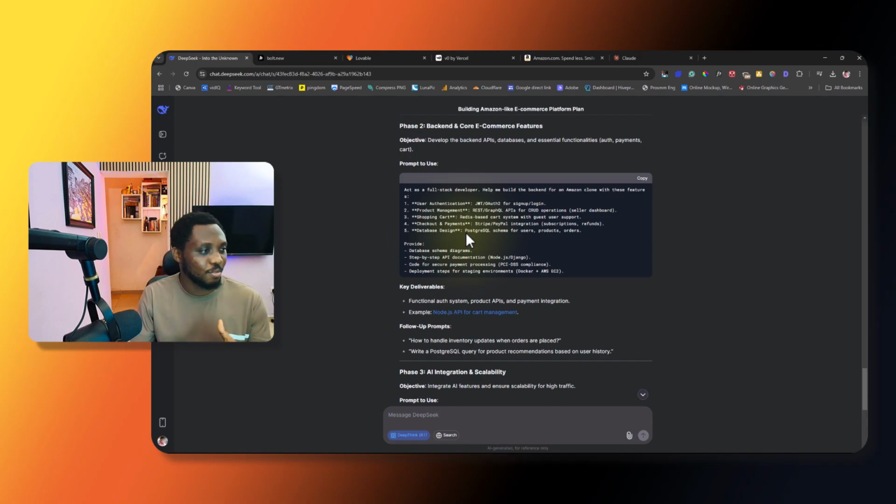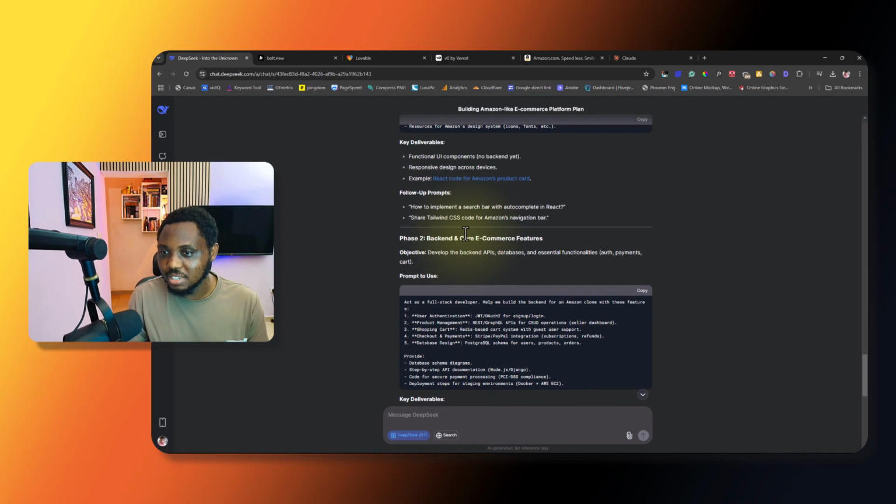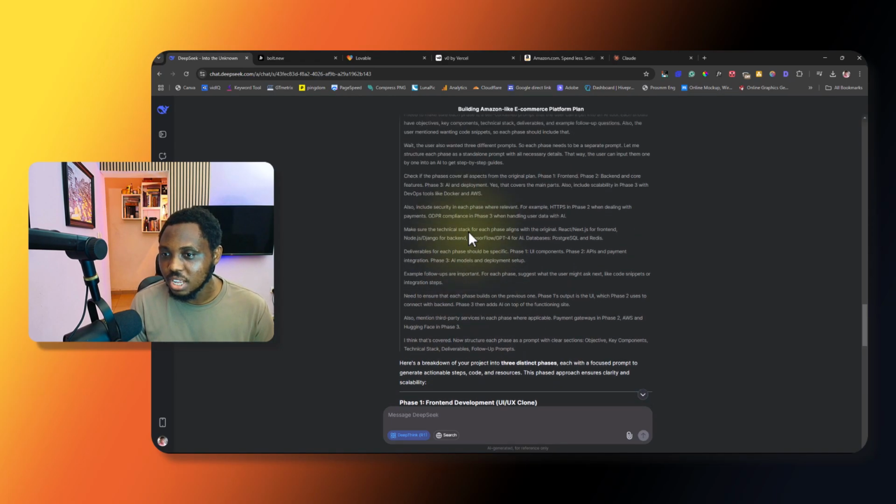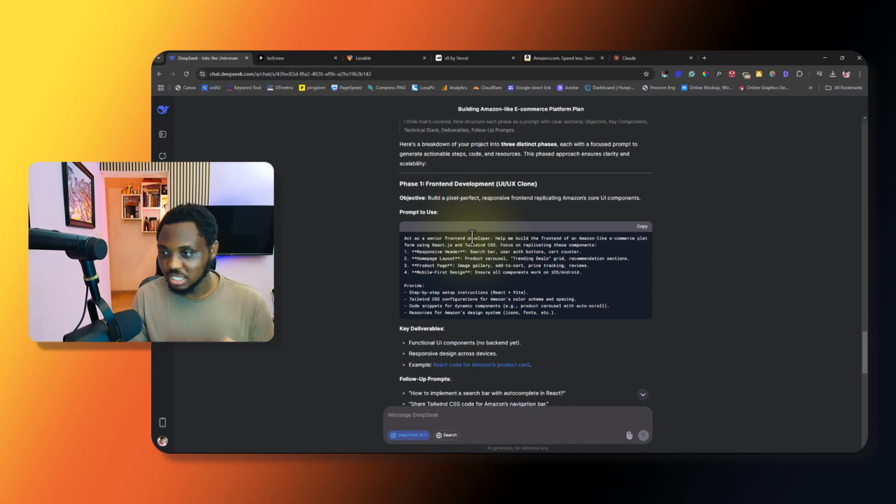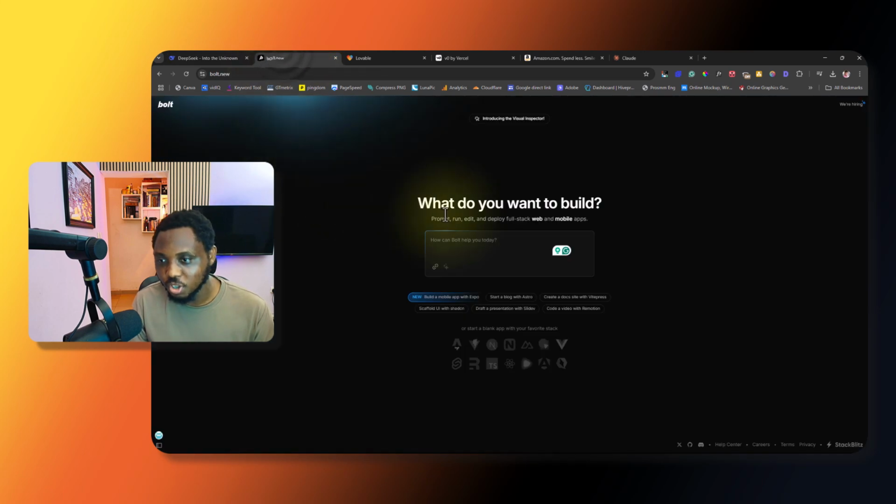And I think this is beautiful. I'm not sure I'll be able to do all of these things in this tutorial, but let's just see what we can do. Let's see how far those tools can take us. Right now, for the first one, let's just copy this prompt and let's start with bolt.new.